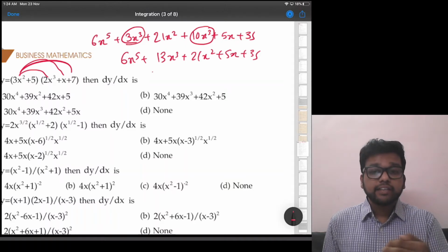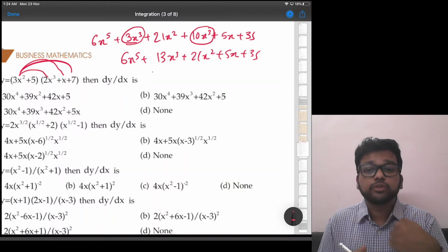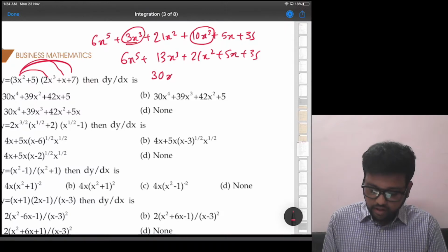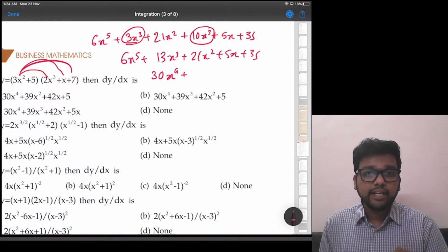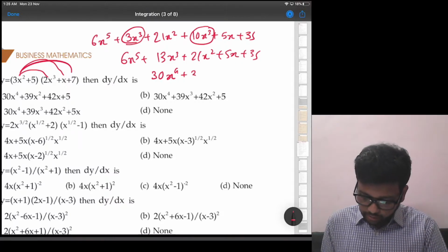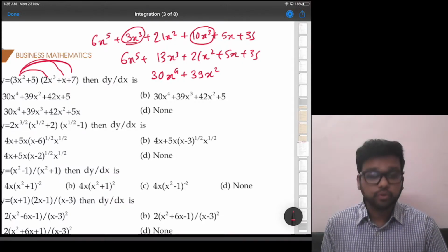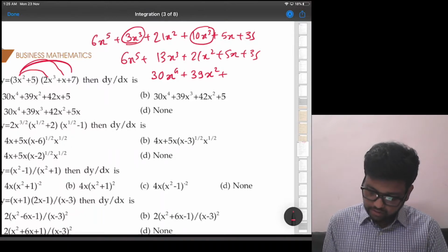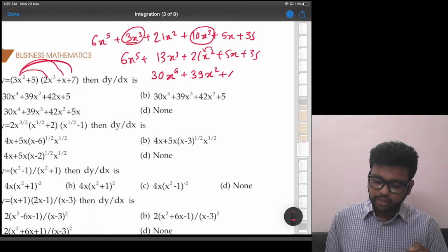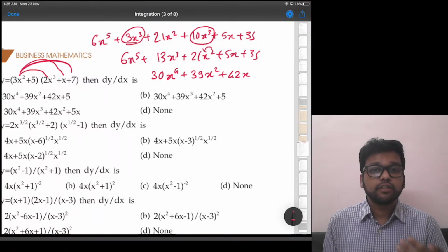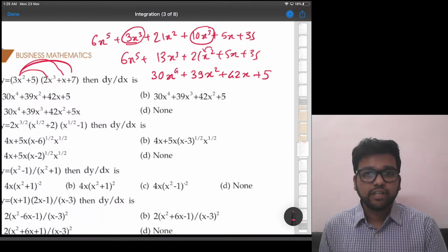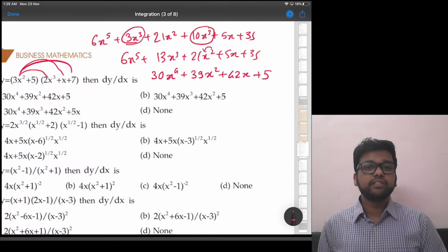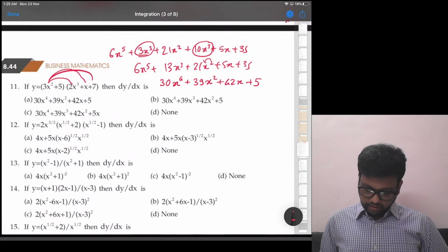6x raised to 5, so 5 will come down, so 6 into 5 is 30, and x raised to 5 minus 1, that is 4, plus again 13x cube, 3 will come down, 13 into 3 is 39, x raised to 3 minus 1, that is 2, plus again 21x square, 2 will come down, 21 into 2 is 42, x raised to 2 minus 1, that is 1, plus 5 into derivative of x is 1, plus 35 derivative is 0.